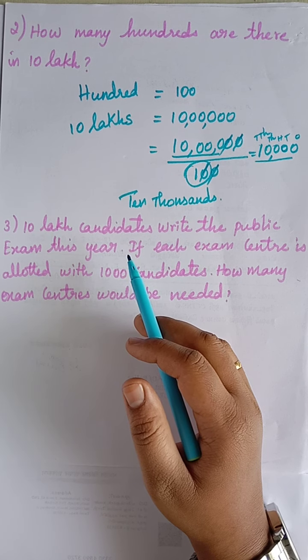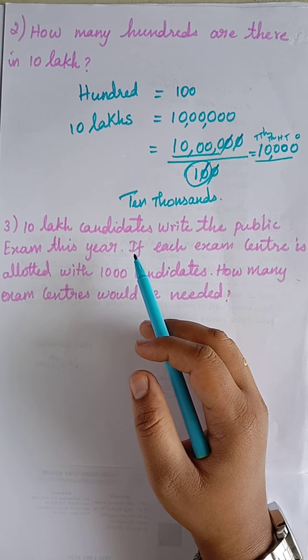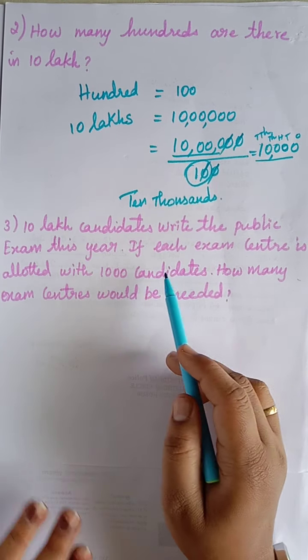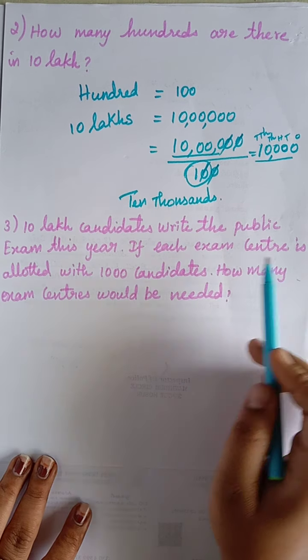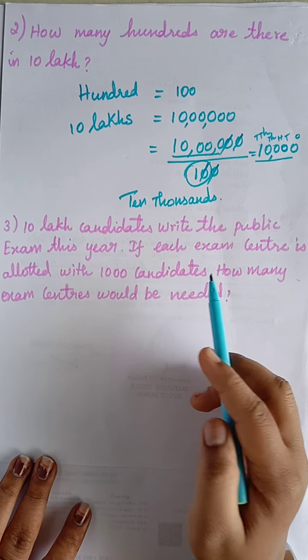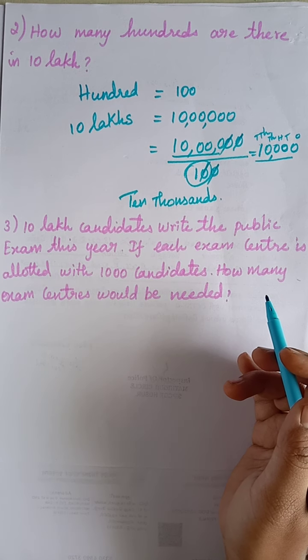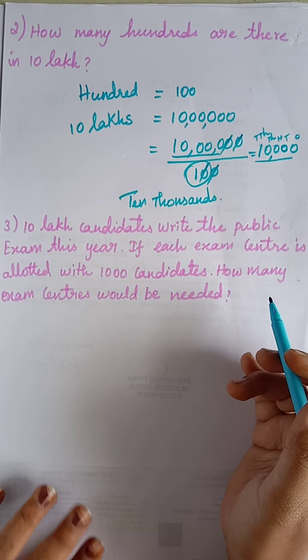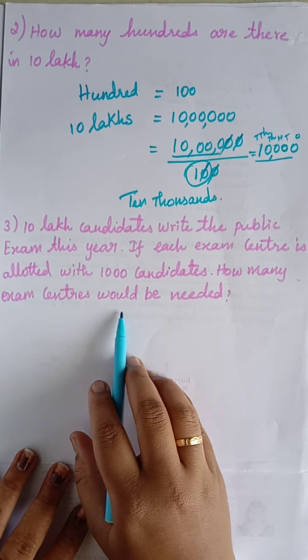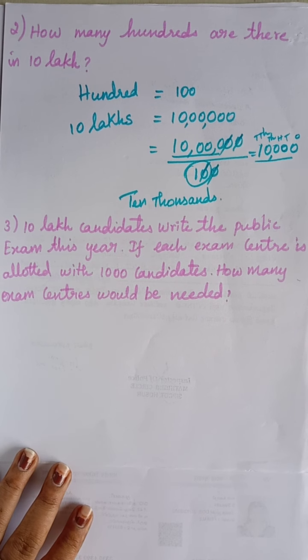If each exam center is allotted 1000 candidates, that is, only 1000 people can sit in one exam center, how many exam centers would be needed? That is, 10 lakh people should write the exam, but for each center only 1000 students will be given.